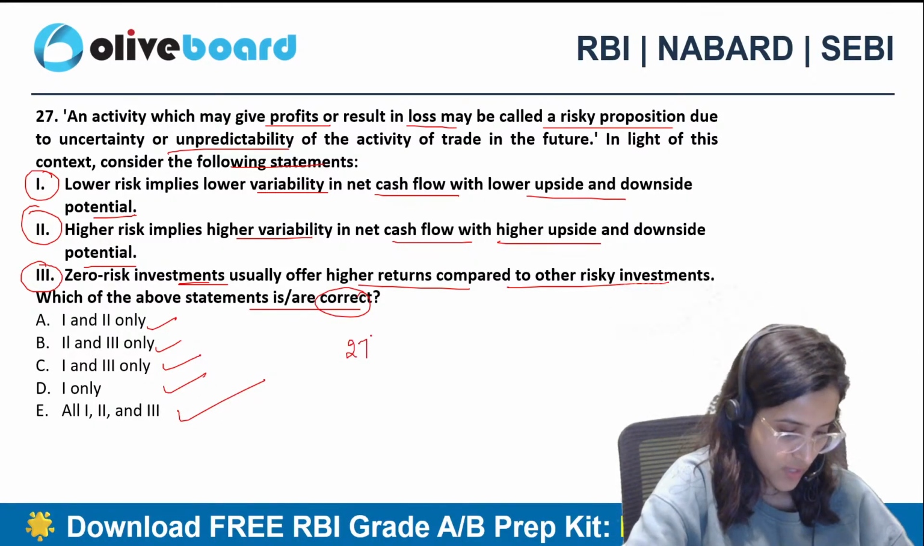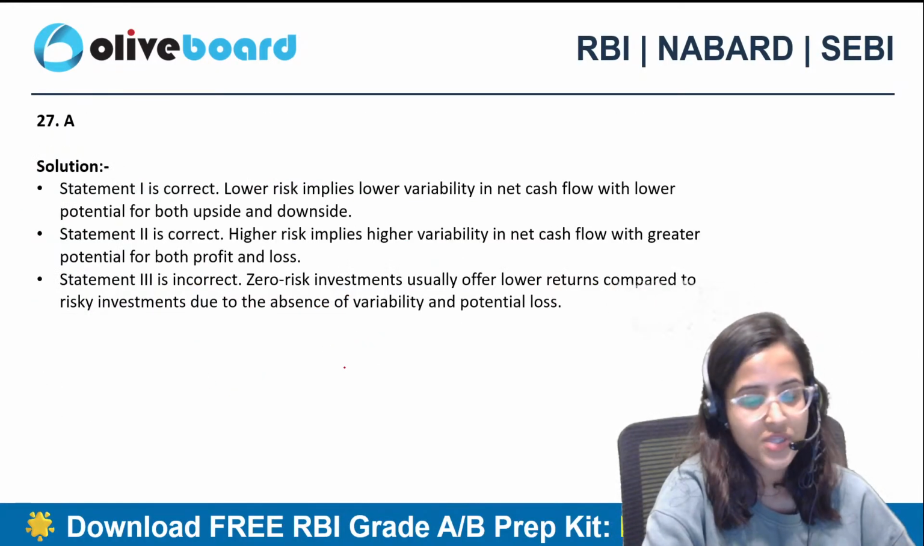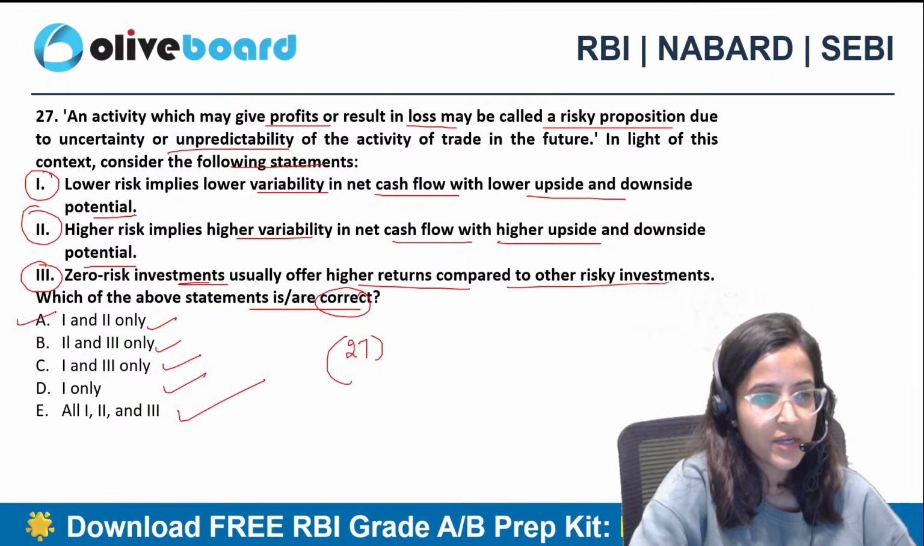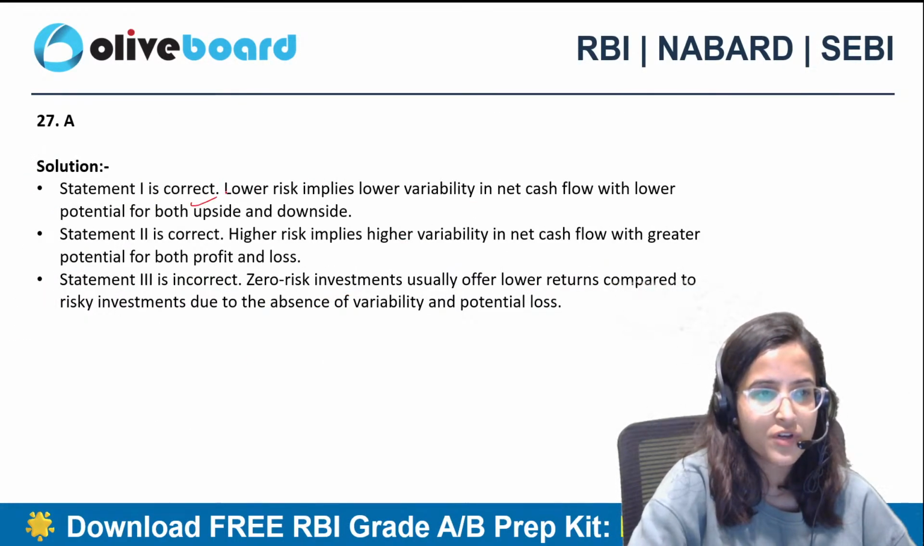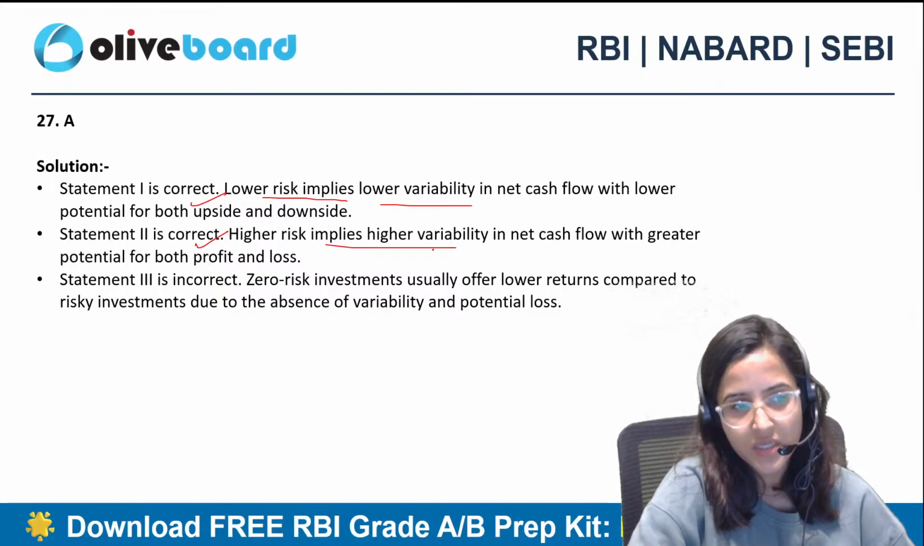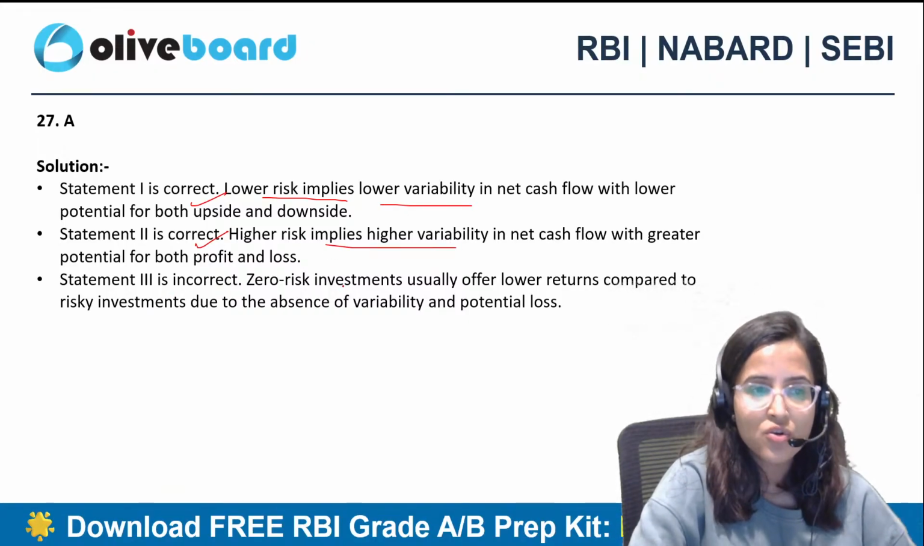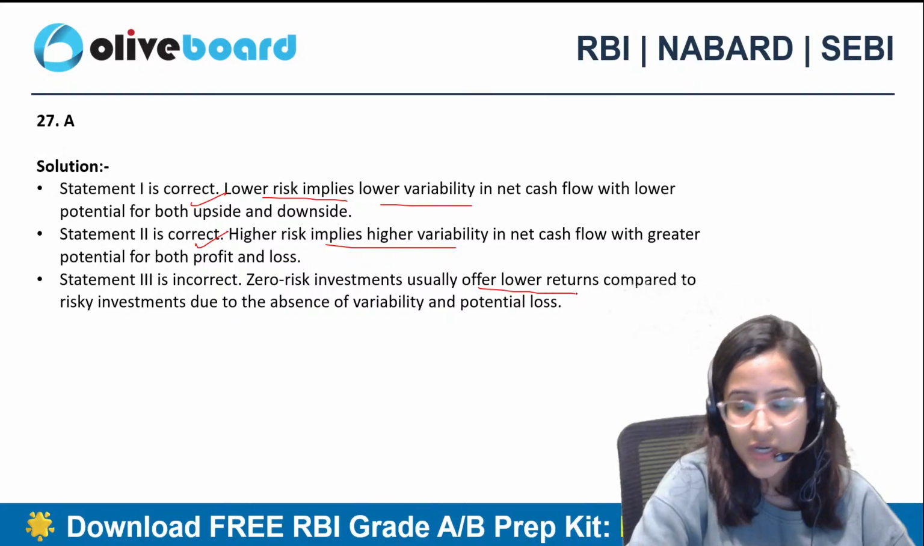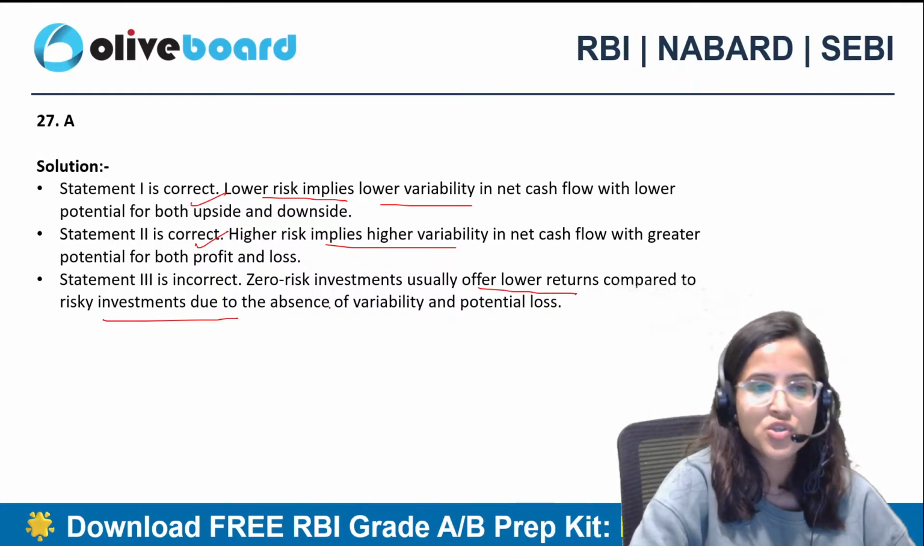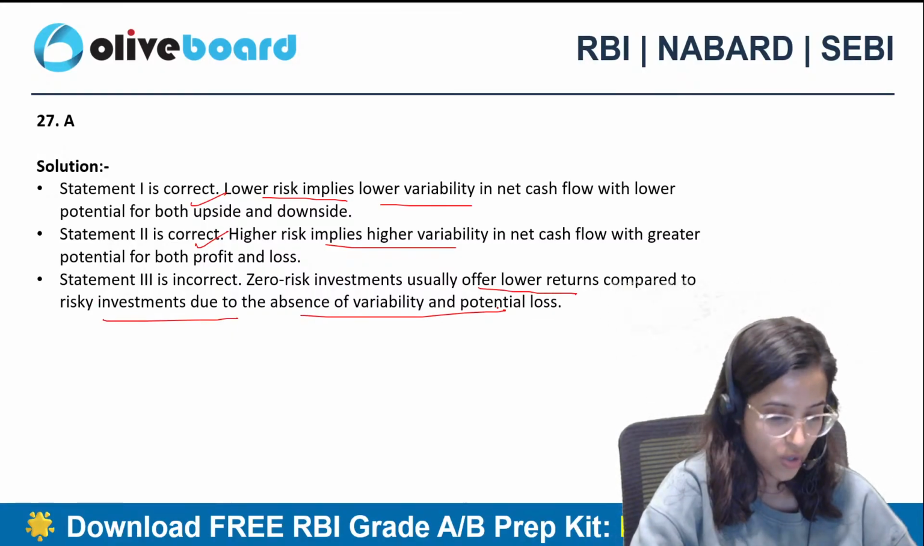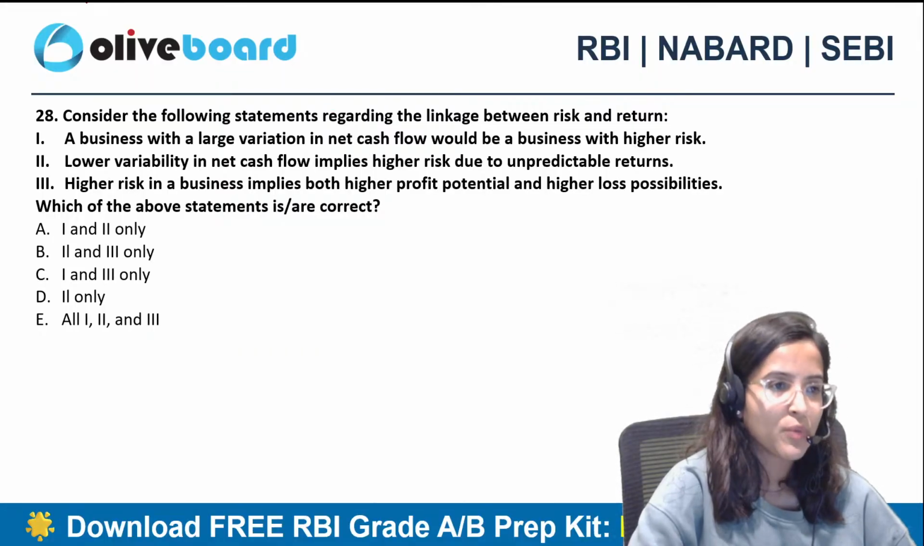Question number 27. A, which is absolutely correct: 1 and 2 only. The first and second statements are correct. Lower risk implies lower variability, higher risk implies higher variability. The third statement is incorrect. Zero risk investments usually offer lower returns compared to risky investments due to absence of variability and potential loss. Question number 28.